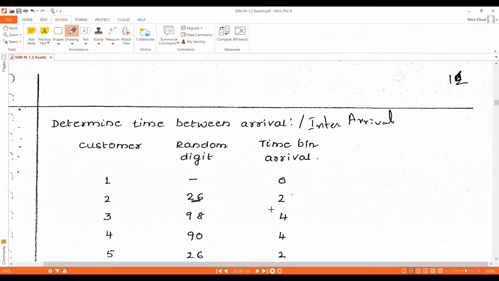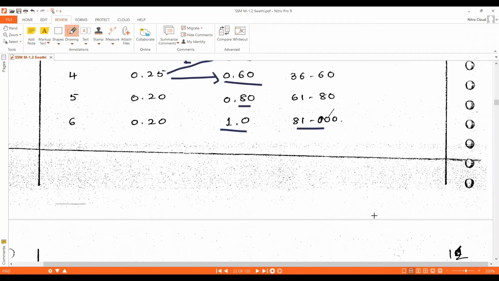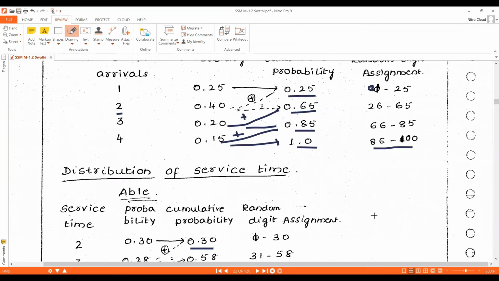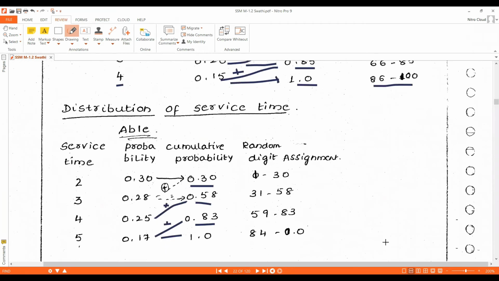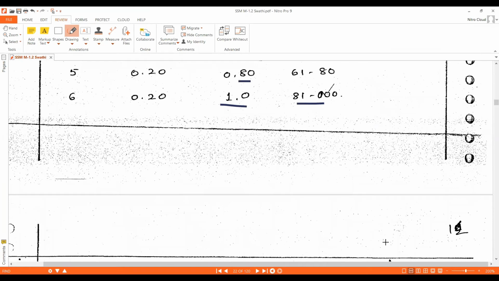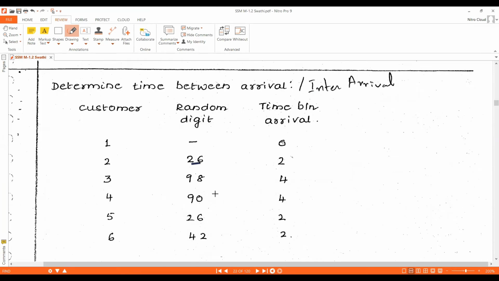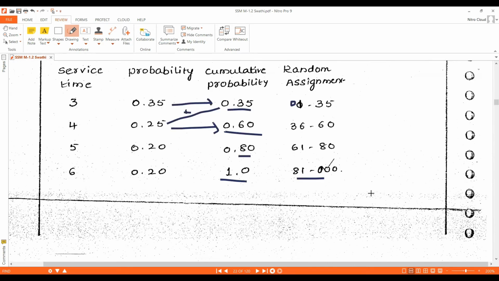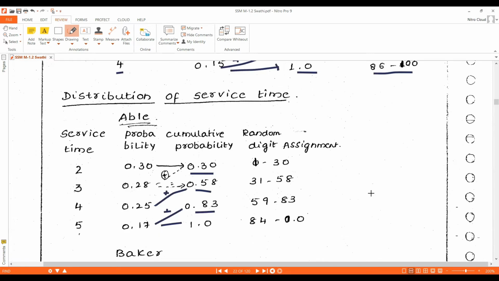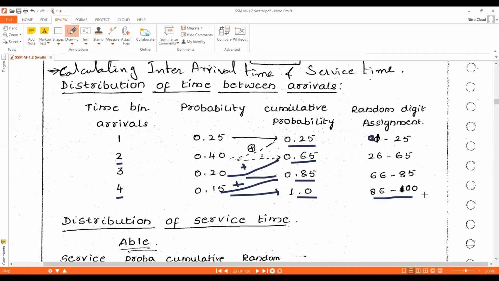Next random digit is 98. Where does 98 come in this arrival time distribution table? 98 comes in the range of 86 to 00. Its time between arrival is 4. We write 4 here. Next random digit is 90. 90 comes in the range of 86 to 00.